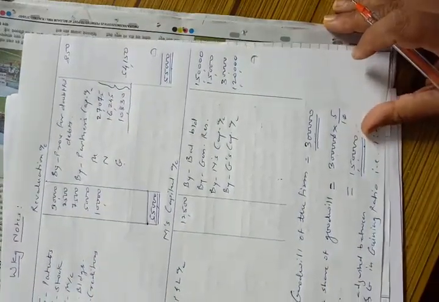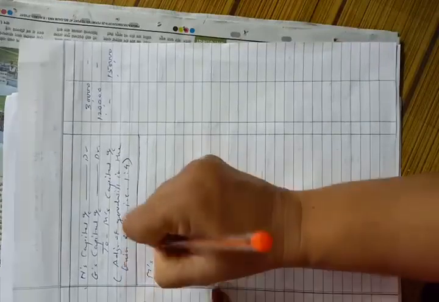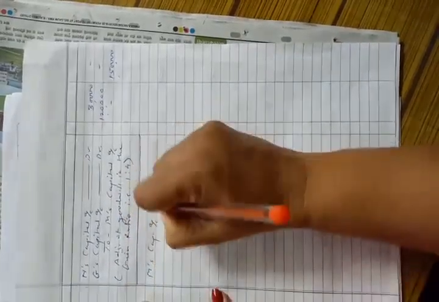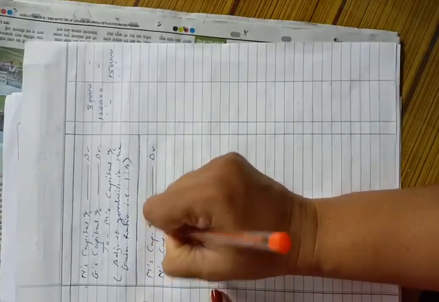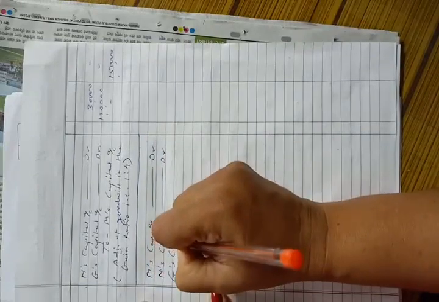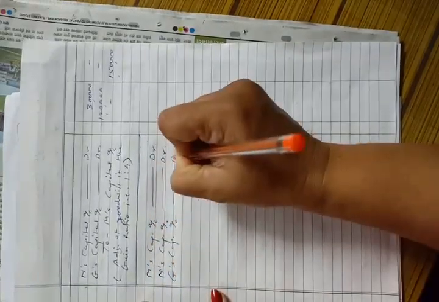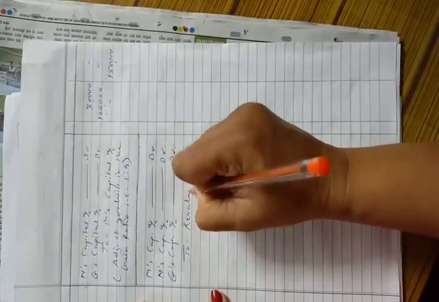So now we will pass this journal entry in the problem. M's capital account debit, N's capital account debit, G's capital account debit to revaluation account.